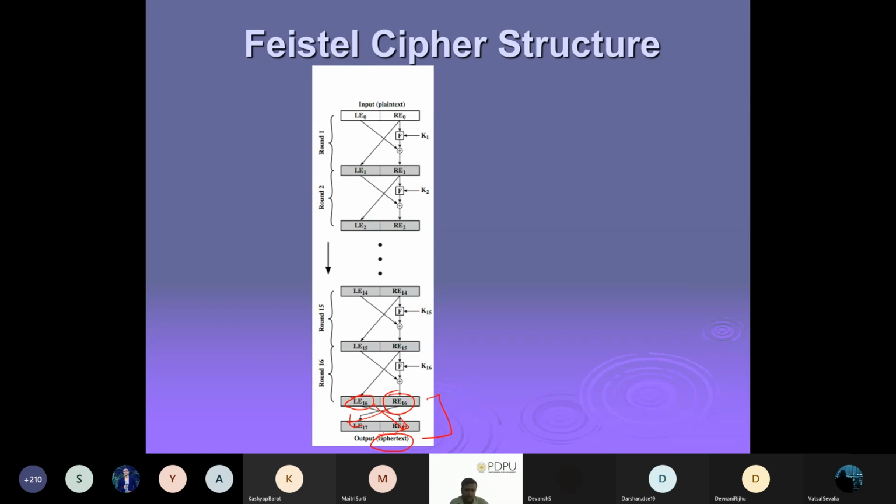Previously in our stream ciphers we had only one round, you can say. Now in block ciphers we have a block of text that we are going to apply this to. So this is the Feistel cipher structure, and with some modifications it is the backbone of DES and AES. Even today people are using AES. So you can see that the ciphers we are going to study, even though they were invented years back, are still used with the same algorithm.